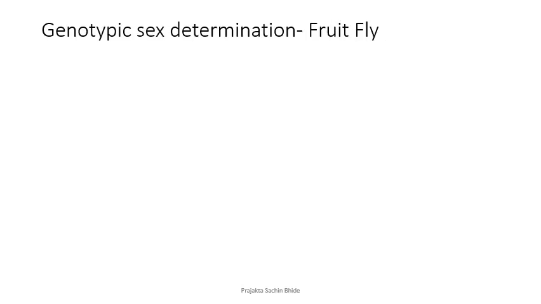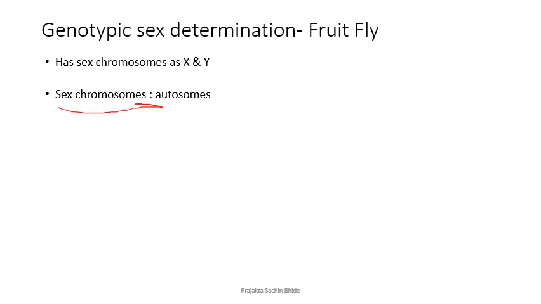See, genotypic sex determination in fruit fly. This is really interesting. Fruit fly has sex chromosomes, X and Y, but they really do not matter. What matters is the ratio in which they are present to the autosomes. This ratio over here is very, very important. Okay. Now let's see how.